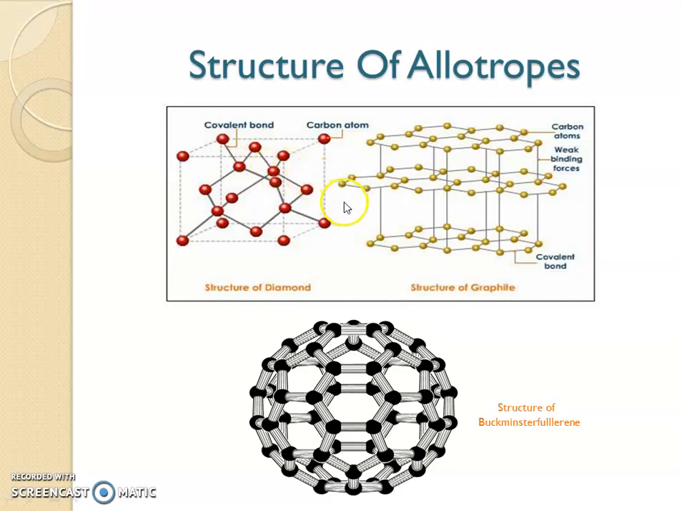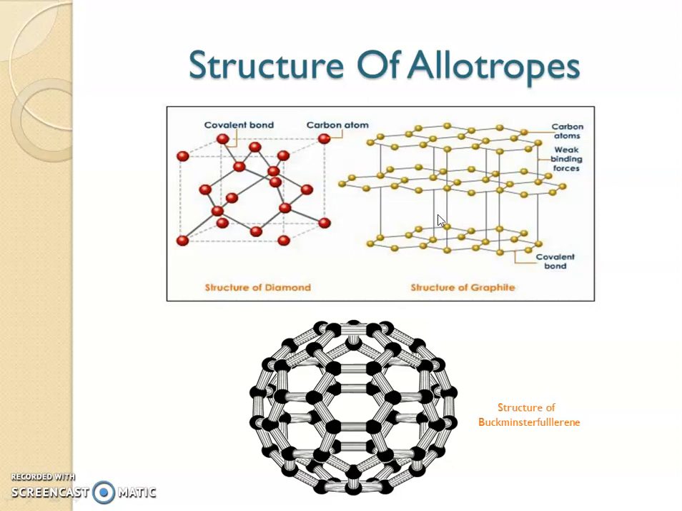Now let's come to the structure of graphite. Graphite mainly has a sheet-like structure, like sheets arranged one over the other. And these are not bonds actually. These are weak binding forces, that is van der Waals forces. So these sheets are bound with weak van der Waals forces, and there are no bonds existing in between.